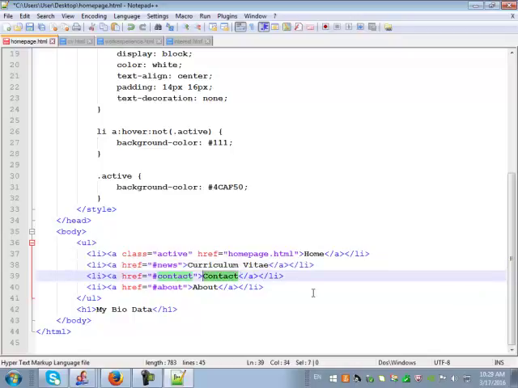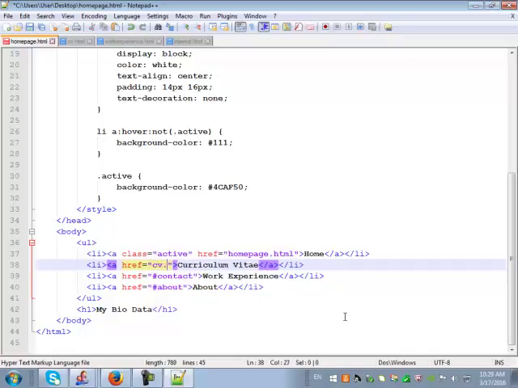And this one, you can use proper English here and proper spelling and everything. Next one is work experience, so you can type there work experience. And here it's not a news page, but you can type here cv.html. So that's the page you want to link to.